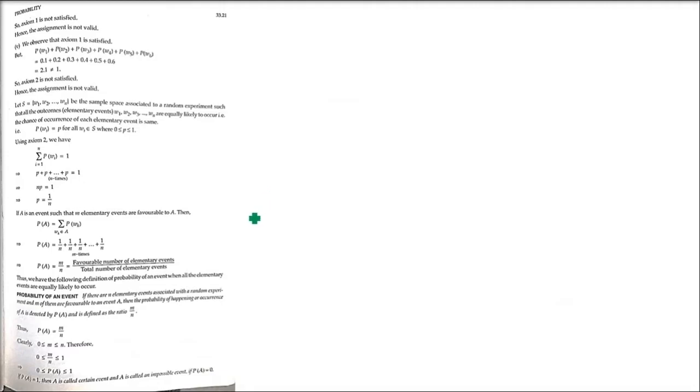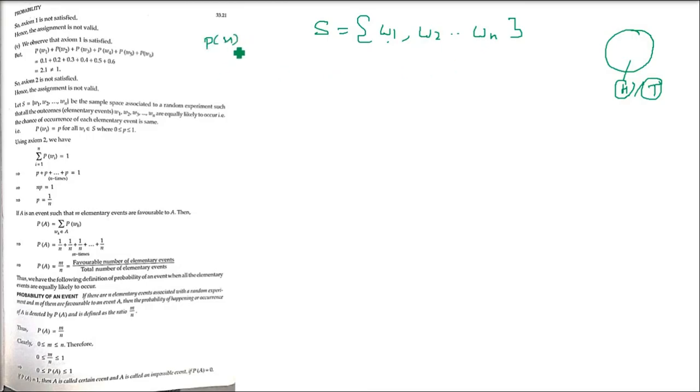The first thing is, if we have a sample space, we say we have W1, W2, up to Wn. So if S is the sample space associated with a random experiment such that all the outcomes, these elementary events W1 till Wn, are equally likely to occur, that is, the chance of occurrence of each elementary event is the same. That is, if you toss a coin, you know very well the probability of getting H and T are equally likely. You cannot say that tail will only come.